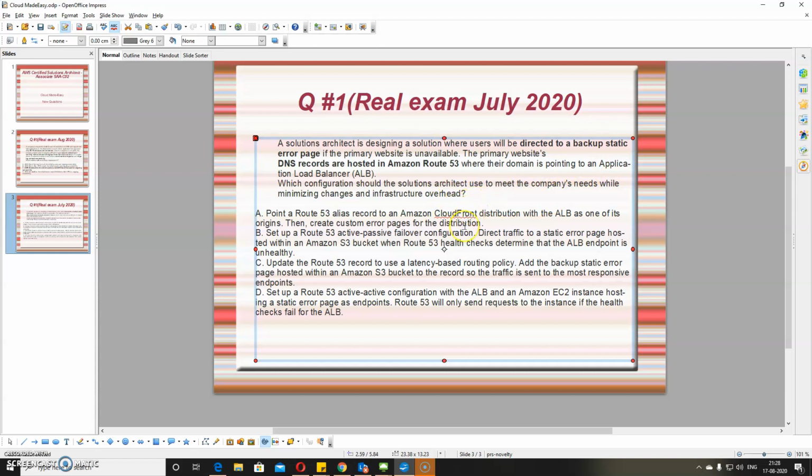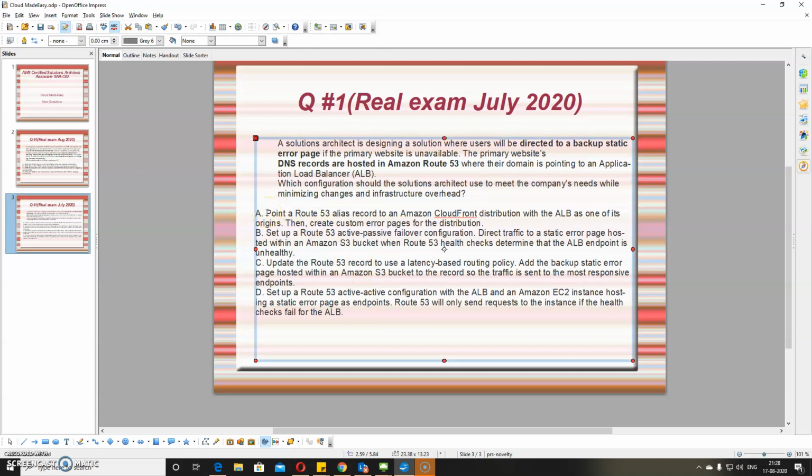Okay, fine. So they are basically telling us they have an error page, and they want to show the backup error page once the site is not available. So how can they configure Route 53 with minimum infrastructure overhead? They don't want to change a lot of things. So history will not come into the picture, I hope. Let's scan the options.